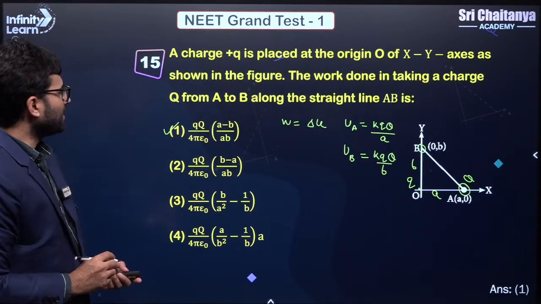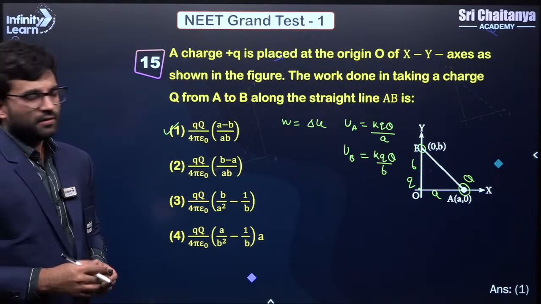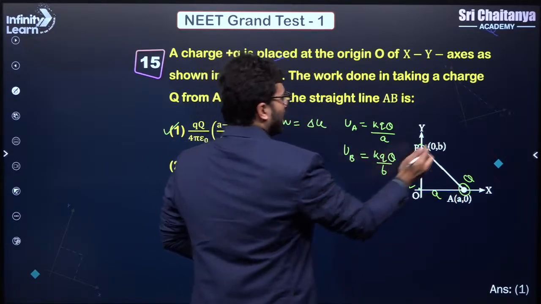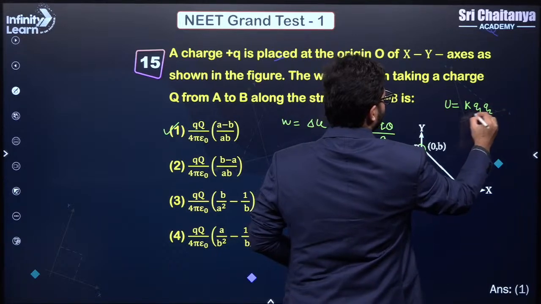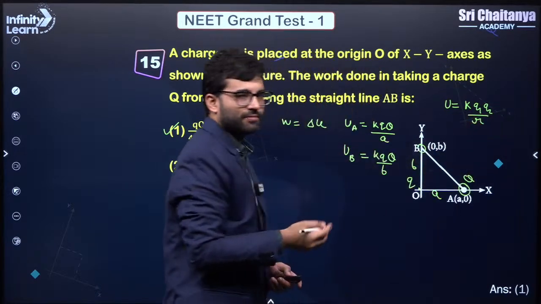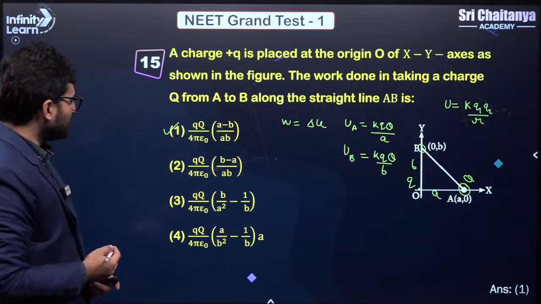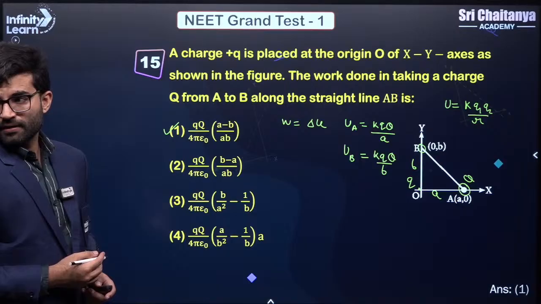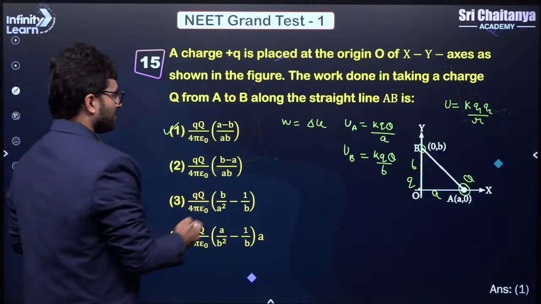15th question is doubt. Yeah, tell me what is the doubt? You have to calculate the interaction energy here, and interaction energy or the potential energy is given by K Q1 Q2 divided by the distance of separation. This is my potential energy. Why not B minus A? It is not B minus A, it is A minus B. It is just the difference in the 5th question.